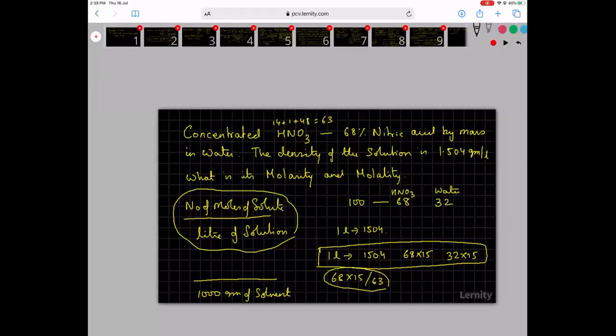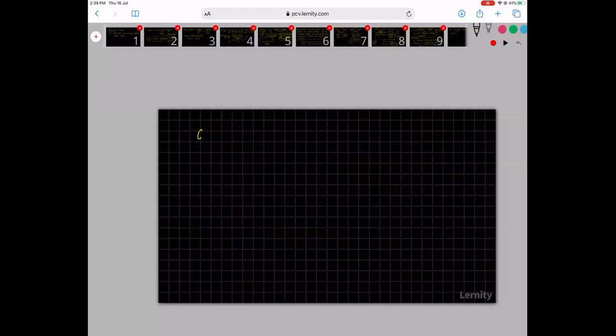Then the next part I asked you, what is the molality? In so many grams of water, you have so many moles. Now in 1000 grams of water, how much will it be? So it will become 68 into 15 divided by 63 into 15 into 32 into 1000.